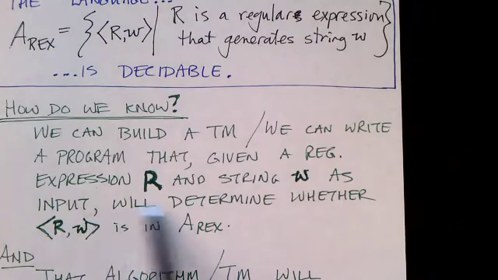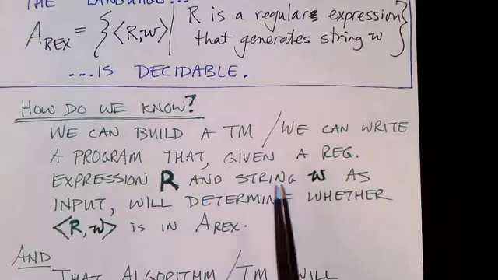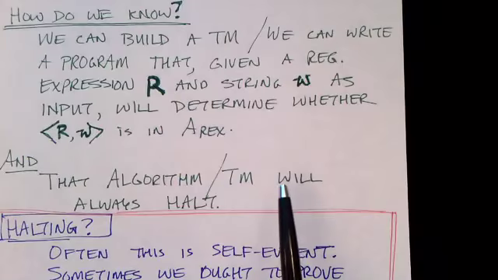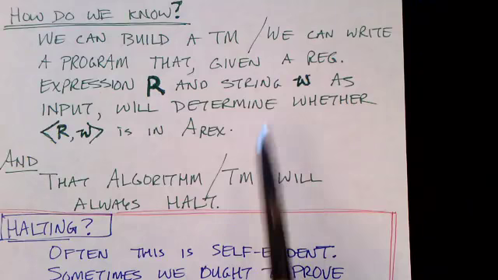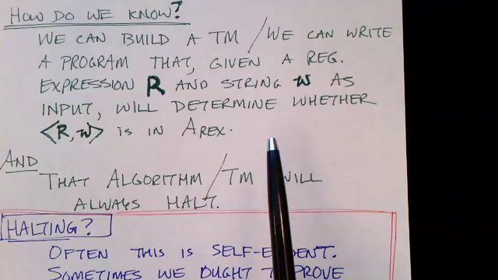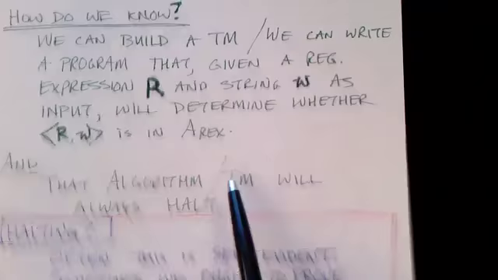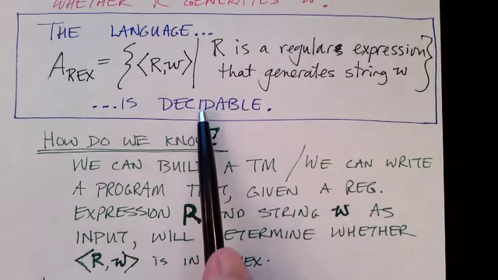Or it will determine whether the representation of the regular expression in the string is in the language. So, since that algorithm will always halt, it's a pretty straightforward computable algorithm, and we could program it up in a way that it always halts, then this language is decidable, or to say it another way, the problem itself is decidable.